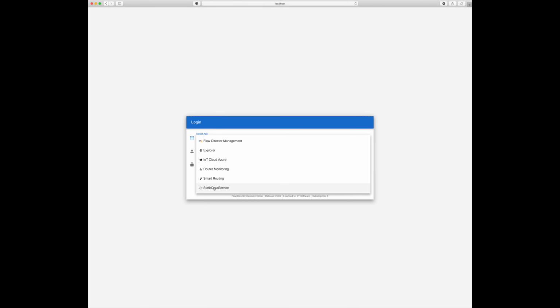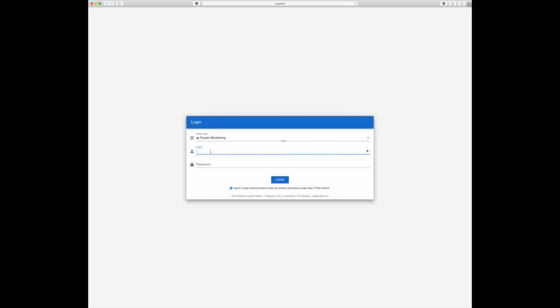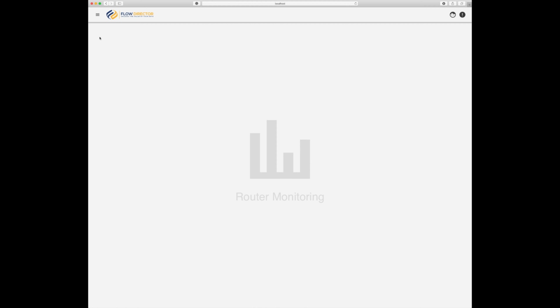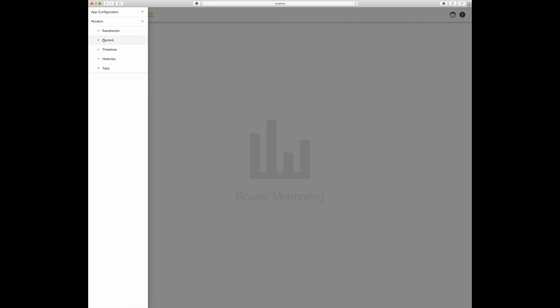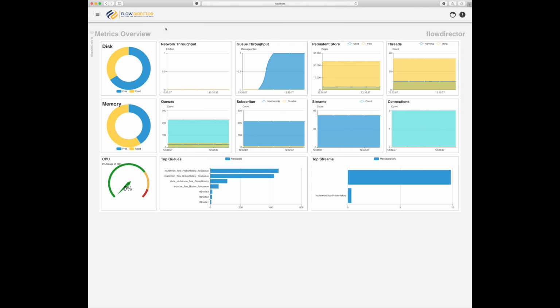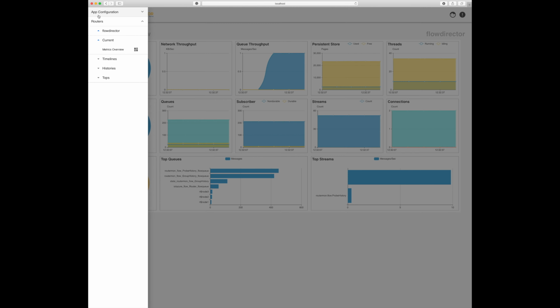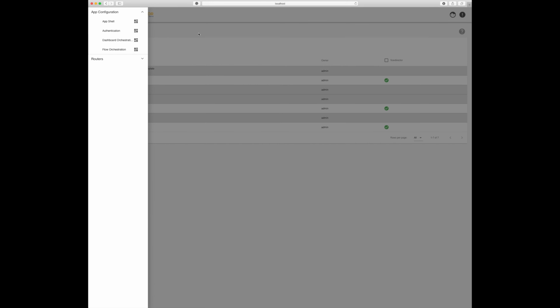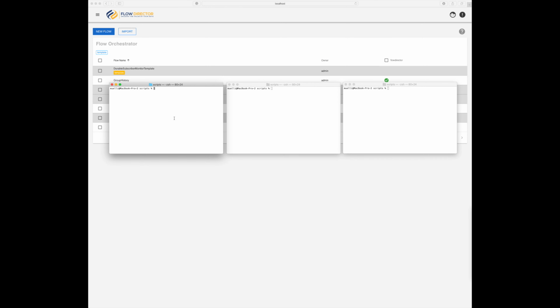Now that our routers are configured, we switch over to Flow Director. I have here the app Router Monitoring installed, which you can download from our app repository. After login, we can see our embedded Flow Director router in the menu and its metrics. So let's see some magic and navigate to the flow orchestration.